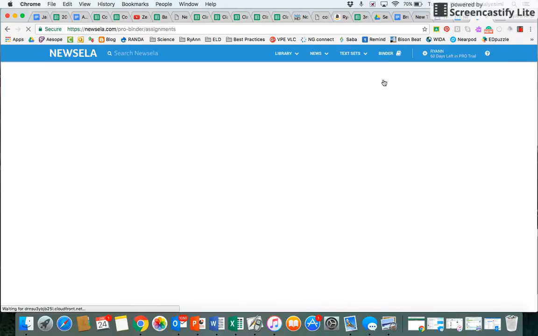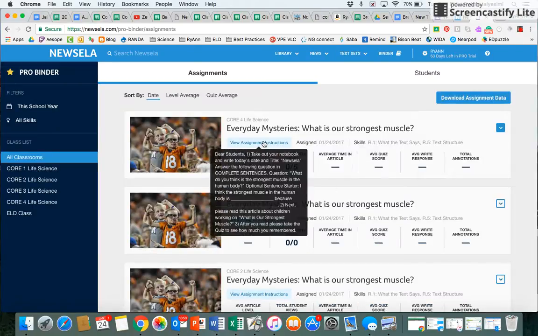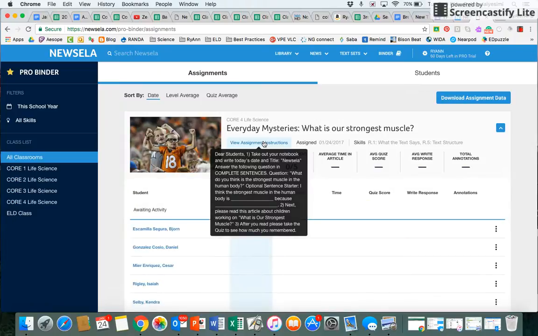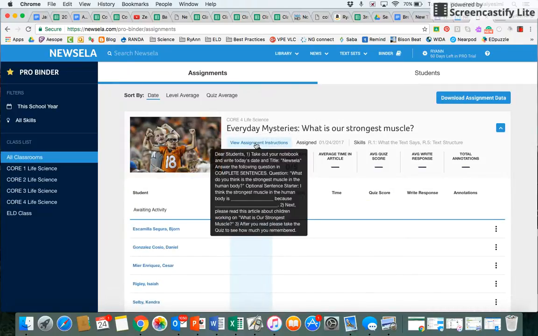I'm going to go to my binder and see the assignments that I have been sharing. Here we go. So to view the instructions, basically it says, "Dear students, 1, take out your notebook and write down today's date and title it New Zealand. Write the following question in complete sentences. The question that you want to answer inside your notebook is, quote, what do you think is the strongest muscle in the human body, end quote.